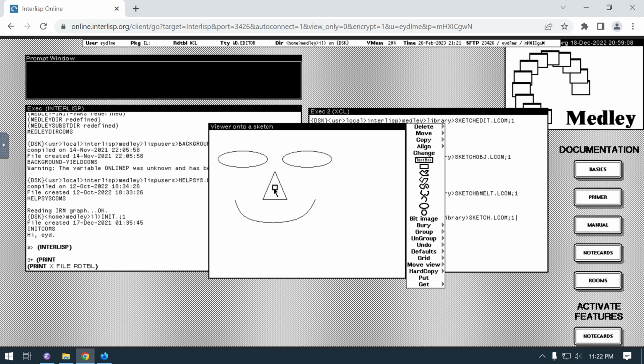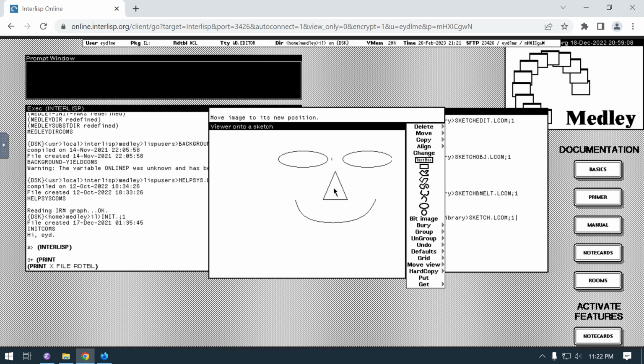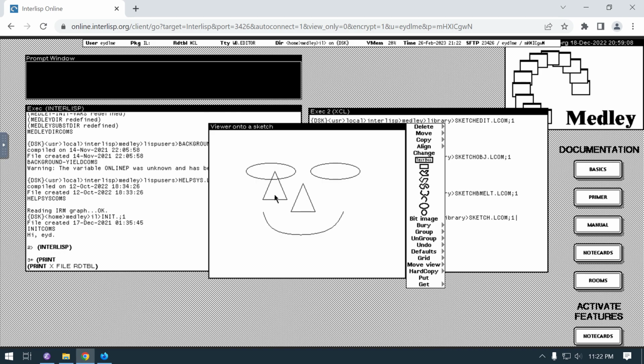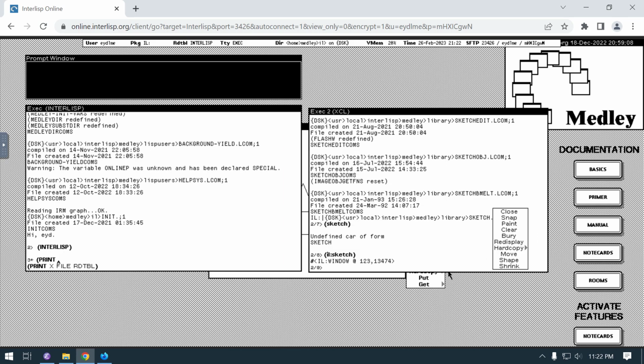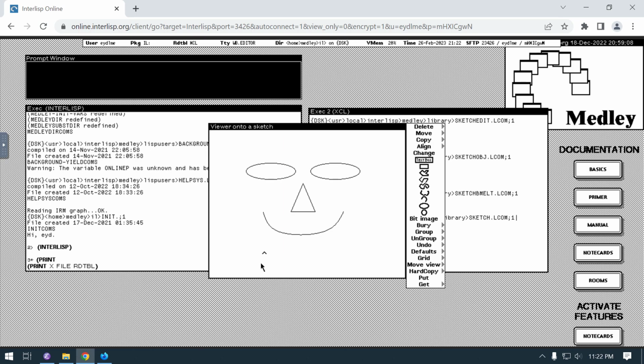So if I say move, then I just click it, and then you can kind of see a little artifact right here. And then when I let go, it'll leave an artifact. So just come up here, redisplay, and those go away. Also, in a lot of these other windows, you can click anywhere. A lot of times I was clicking on the black thing to get the menus. On this particular one, you actually have to click on the black bar because I guess different mouse buttons might mean something inside here.